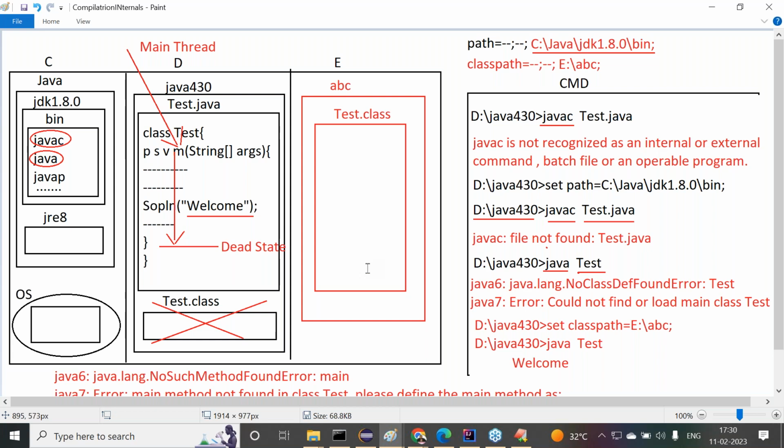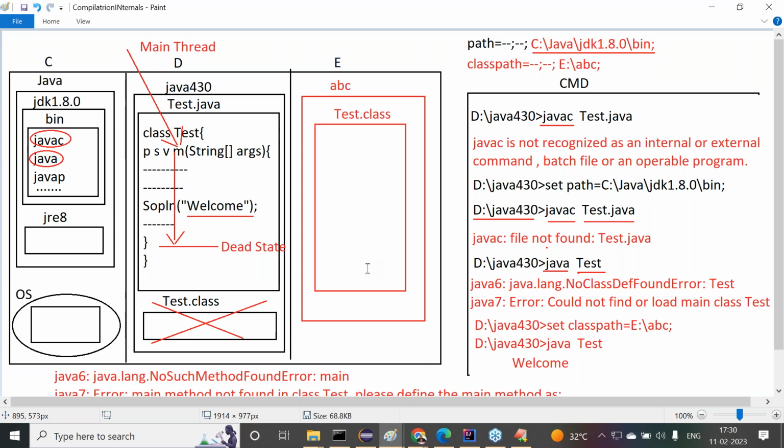Observe carefully. When we run the java Test command on the command prompt, the operating system takes this java command and searches for it in its internal commands list. If it is not available, it comes to the locations referred to by the path environment variable: first location, second location, and third location. The third location is the Java software, C:/Java/JDK 1.8.0/bin, inside which the java command exists. The operating system then executes the java command.